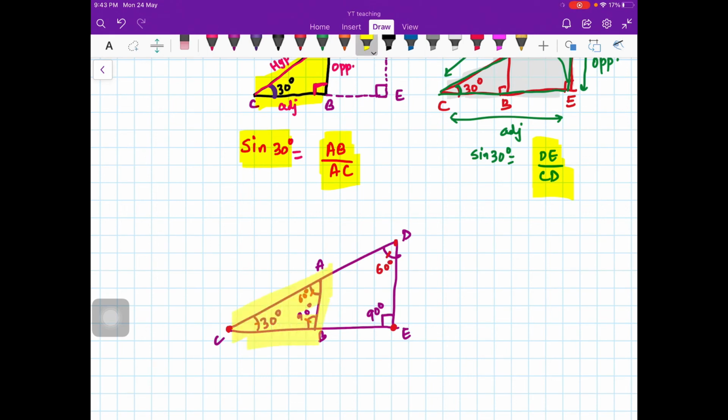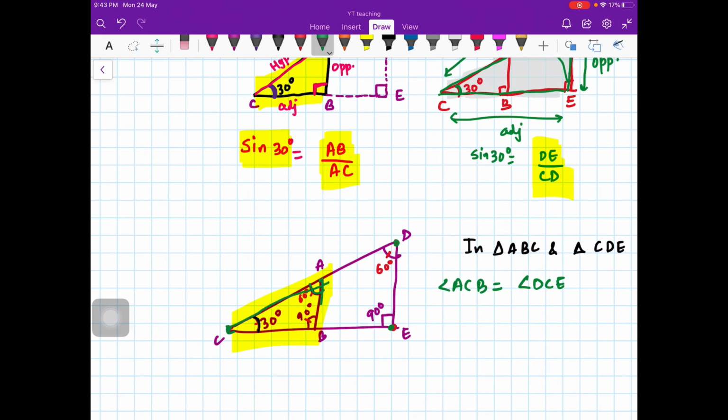So if you look at triangle ABC and the big triangle CDE, angle C is common. So you can write like this: the smaller angle ACB is the same as angle DCE.